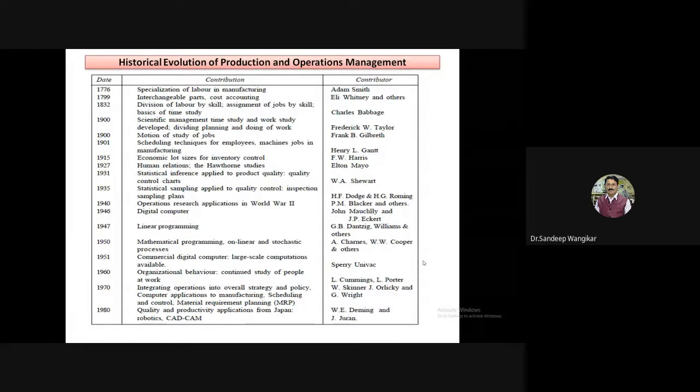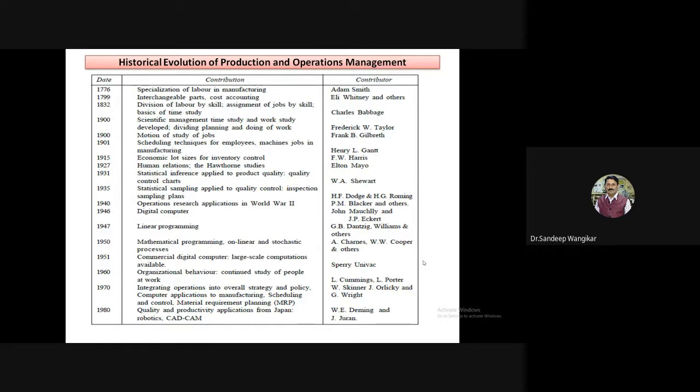For example, for rough work no skill is required. In that case, a worker who is capable of producing more and more blocks in less time can be fit for that job. Where more accuracy, presentation and final touch are required, skilled labor is required. So in this way, division of labor by skill: first identify the unskilled, semi-skilled and highly skilled workers, and then give jobs according to their skill.